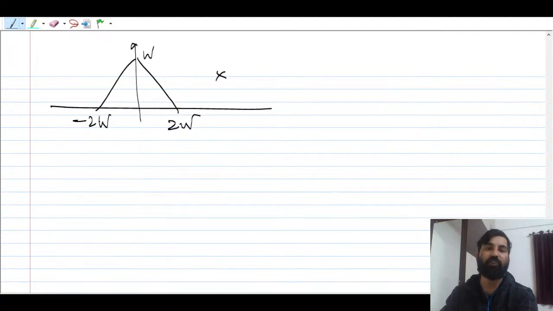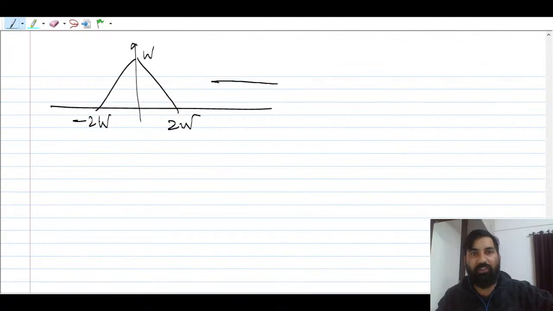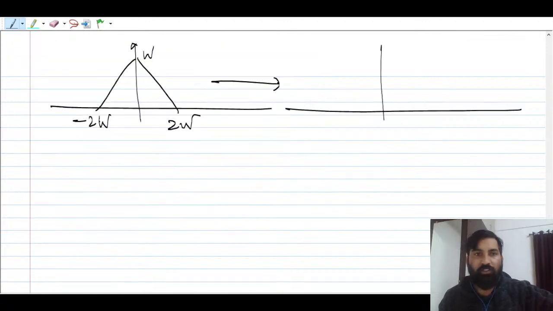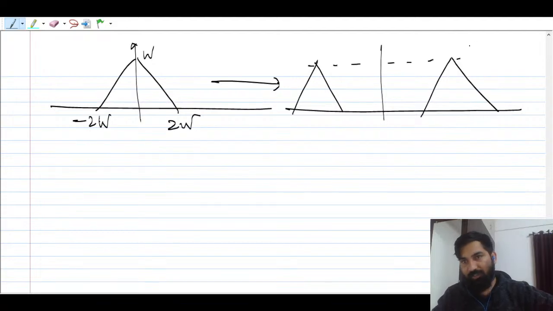Now you have to multiply this by cosine wt. What will you do here? Multiplying by cosine means shift and scale by half. You don't have to write any expression here, just shift. If you want to apply the modulation property, it will be nothing but shifted by what? You can shift this by what frequency? You see here 10w. So if you shift by 10w, you have to add 10w and subtract 10w. So you will get here and you will get here, and the magnitude is going to be w by 2.